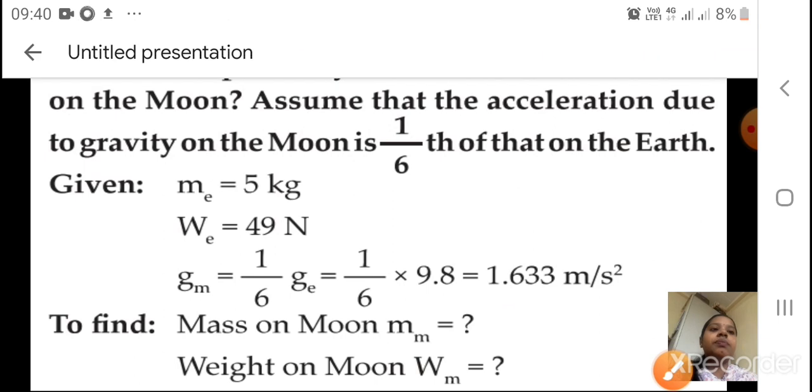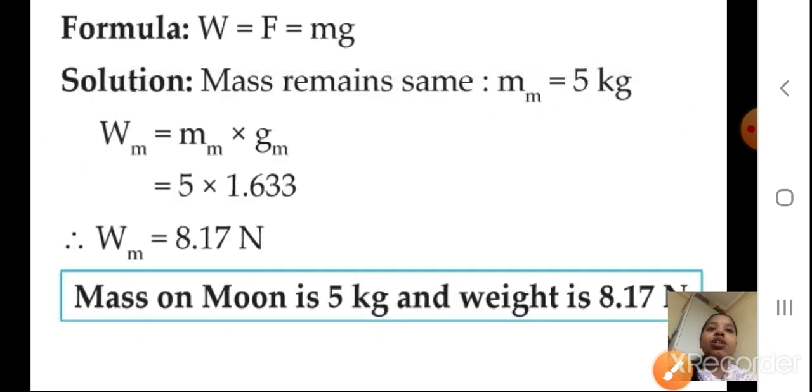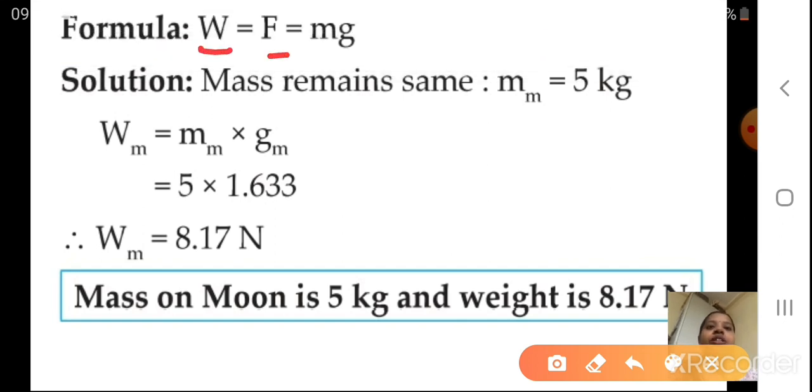Okay, now see here. Now what is our solution? Formula first, what we are going to use? We have studied this formula now only. Force will be equal to the weight, and we have to multiply mass into gravity. Okay, now the mass remains same. We have studied this. Yes, mass of the object on any planet remains the same. So mass will remain same. How much will be the mass? 5 kg. Okay, but weight is going to change. So what we are going to do? We are going to multiply. Wm is equal to mm into gm.